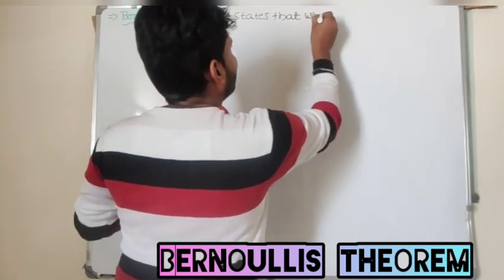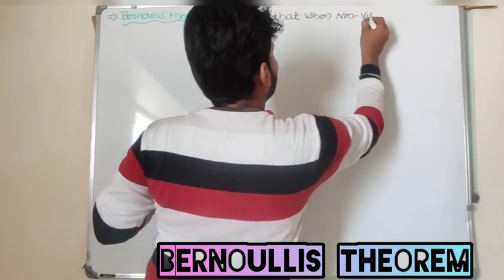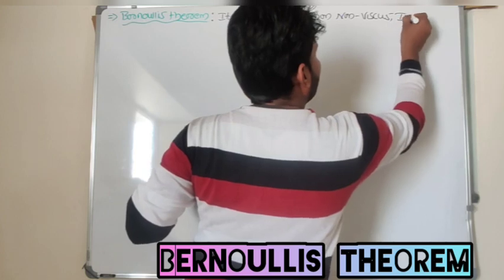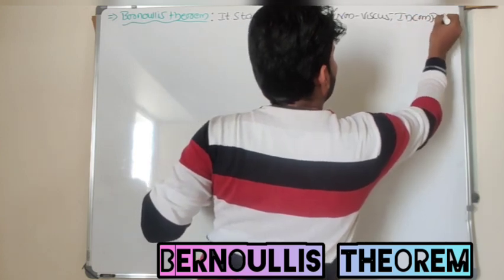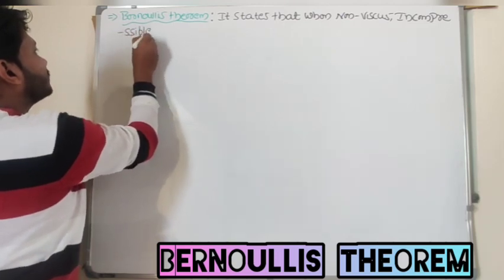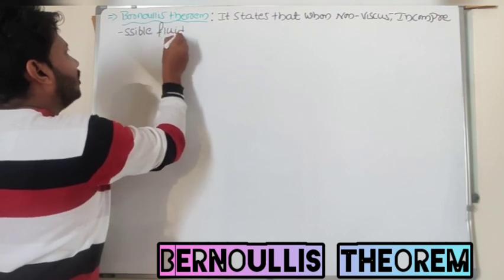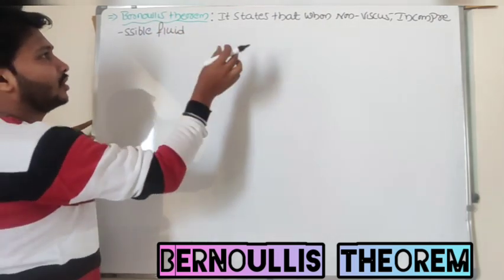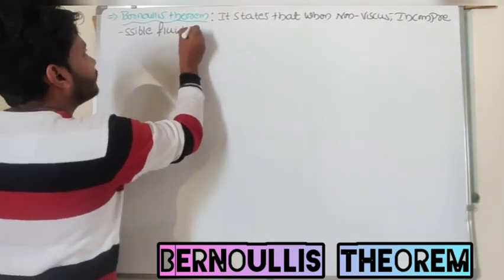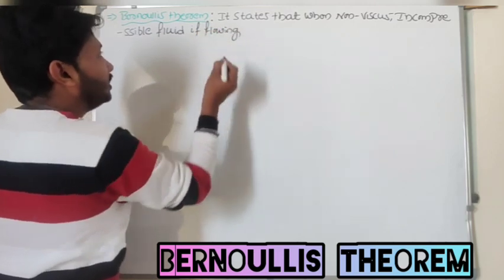when a non-viscous, incompressible fluid, or ideal fluid you can consider, is flowing steadily.